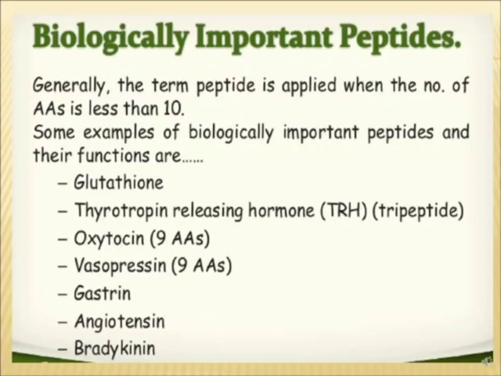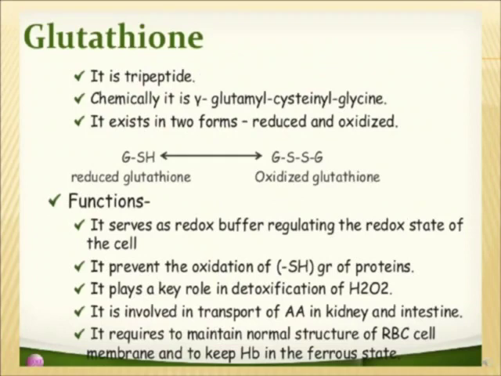TRH, which is a tripeptide, is released from the hypothalamus and stimulates the anterior pituitary to produce TSH. Oxytocin is produced by the posterior pituitary to stimulate uterine contraction. Vasopressin is produced by the posterior pituitary and acts as antidiuretic hormone. And gastrin is produced by the gastric mucosa and stimulates acid secretion. Bradykinin is an inflammatory peptide. So they are biologically important peptides.